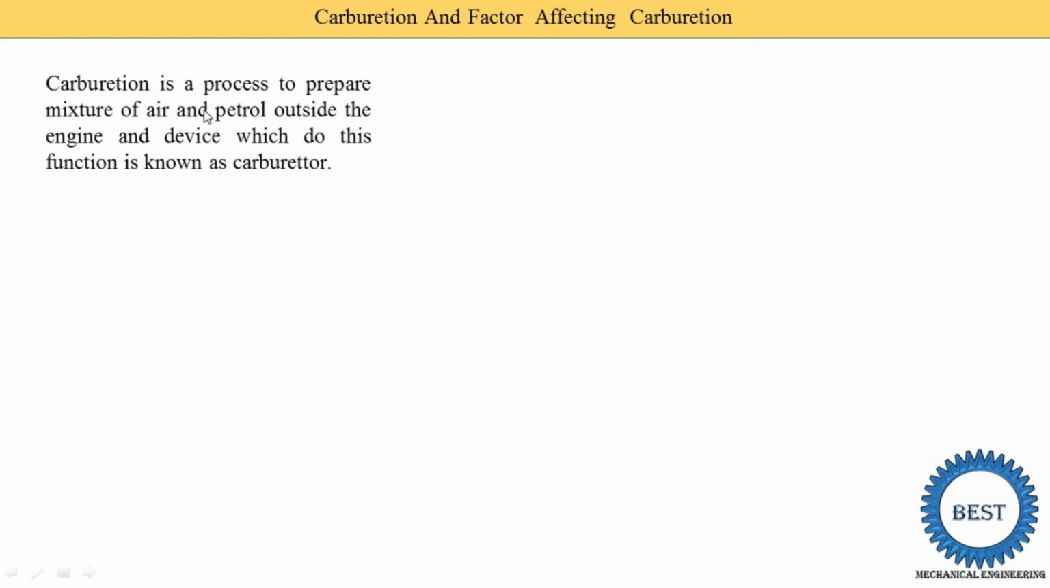That means it is used in an SI engine or a petrol engine. So carburation is the process to prepare a mixture of air and petrol outside the engine. And the device in which this carburation process occurs is known as the carburetor.